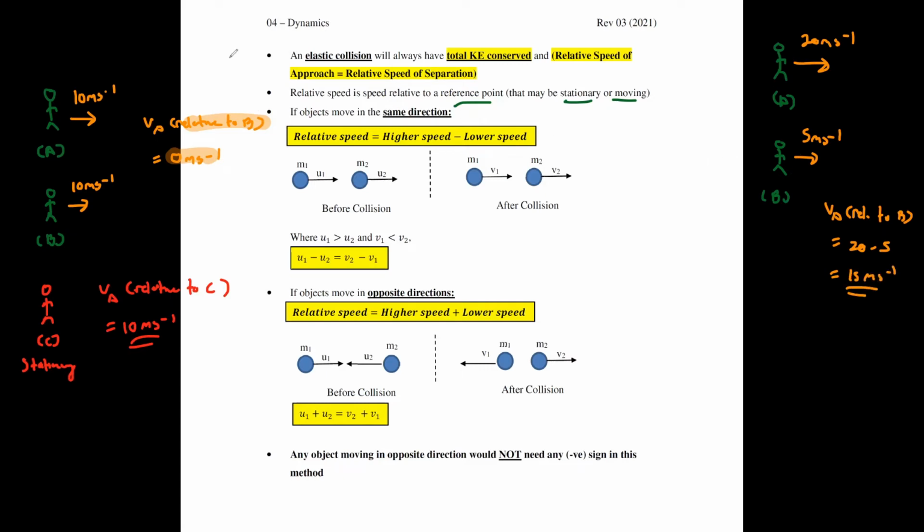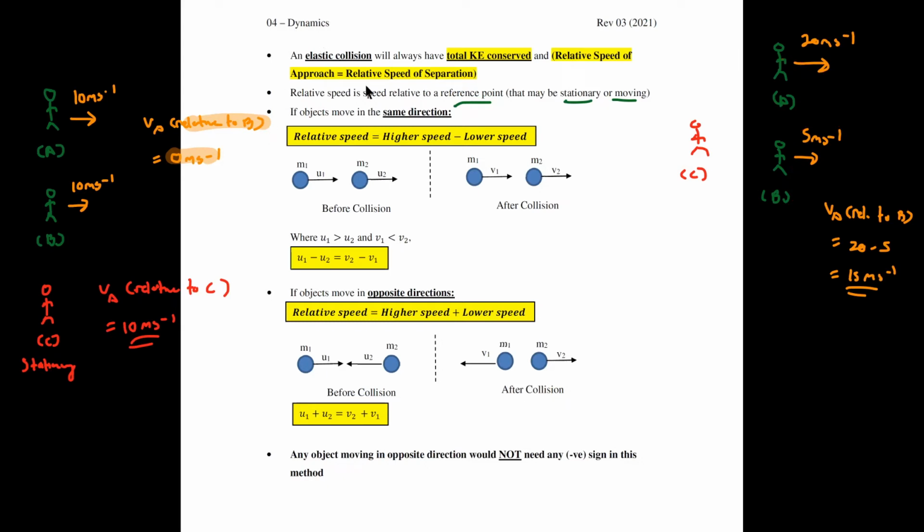From the point of view of a stationary observer, C, A is really moving with 20 meters per second. But from the point of view of B, he isn't moving as fast as 20 meters per second because he himself is moving. Because you're moving at 5 meters per second and this guy is moving at 20 meters per second, B will perceive A as moving at a slower speed. There's one example of relative speed.